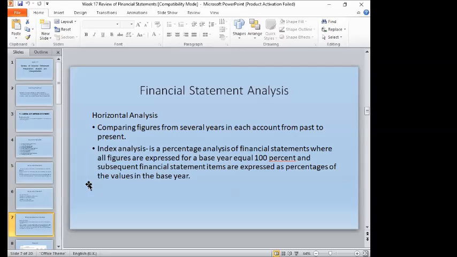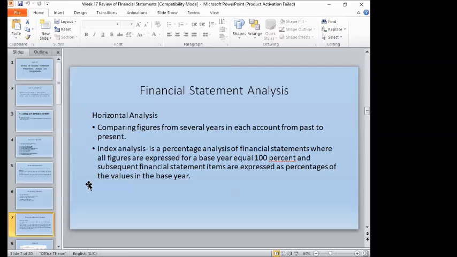So now, let us proceed to financial statement analysis. After we prepare the financial statements, it is time to interpret them by analyzing the financial performance of the business, and not only the financial performance but also the status of the business.